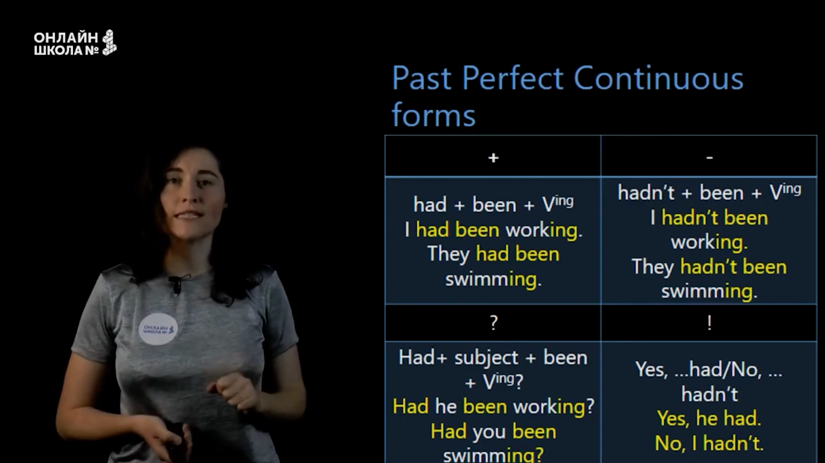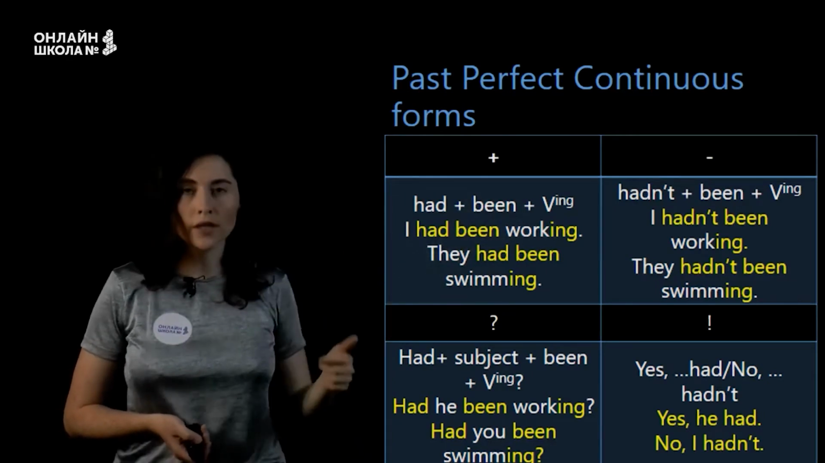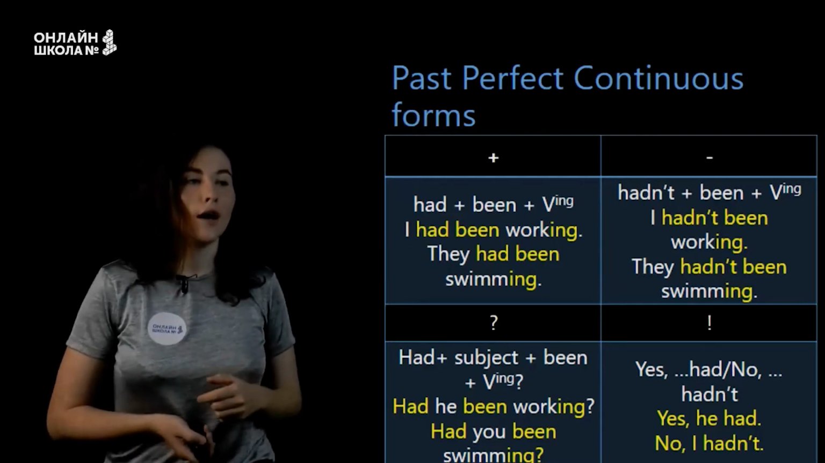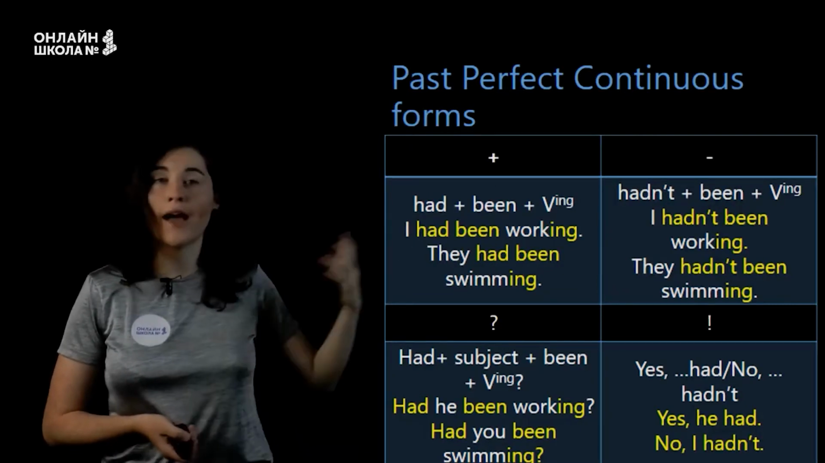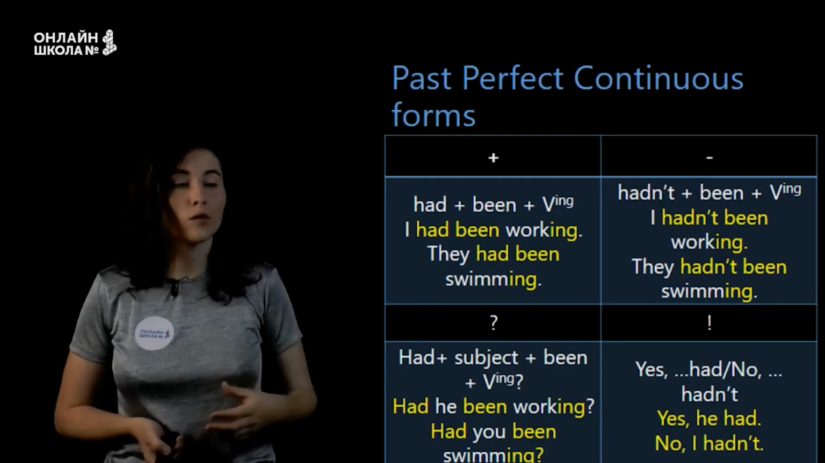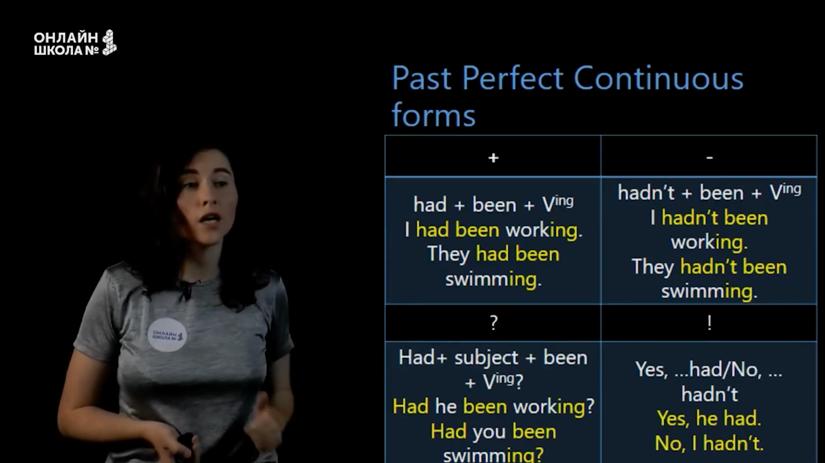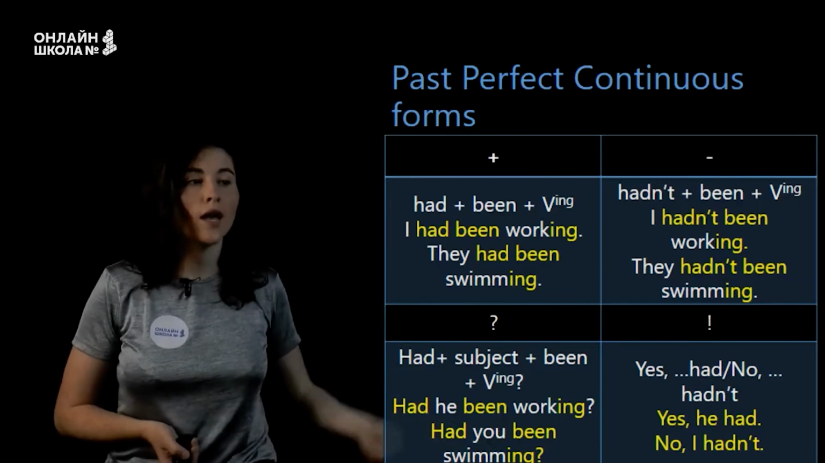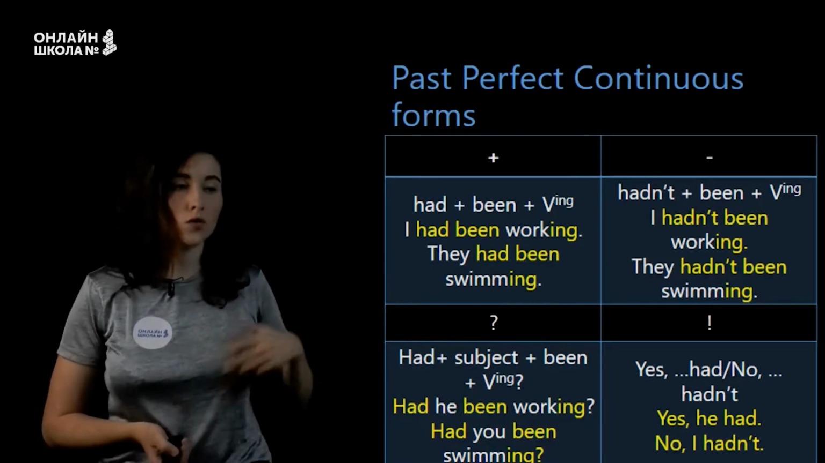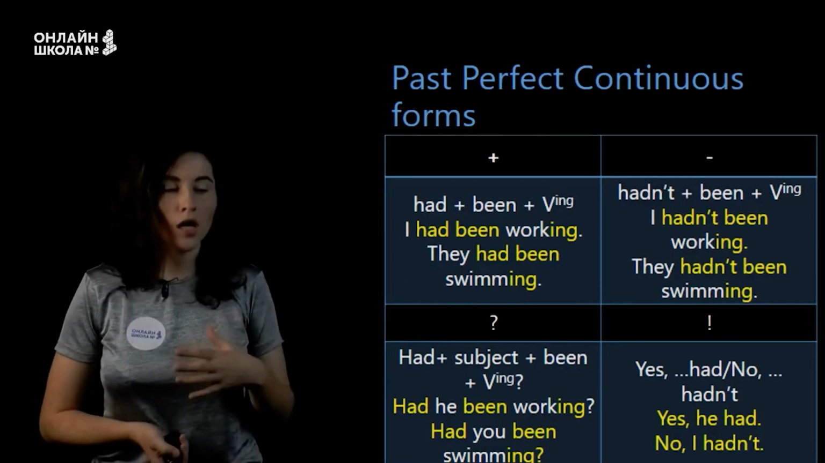In past perfect continuous we use had plus been plus a gerund. So I had been working, they had been swimming. In negative, hadn't plus been plus a gerund. I hadn't been working, they hadn't been swimming. In the questions we will put had in the first place. So had he been working? Had you been swimming? And in the short answers we use yes, somebody had, no, somebody hadn't. So yes, he had, no, he hadn't.